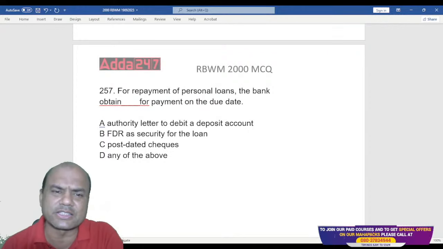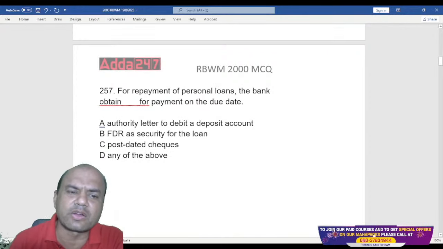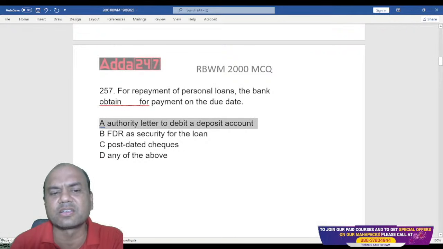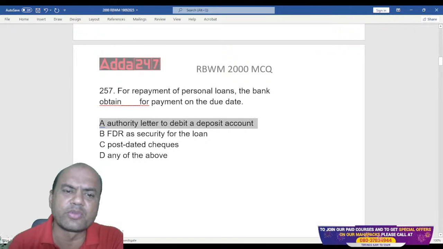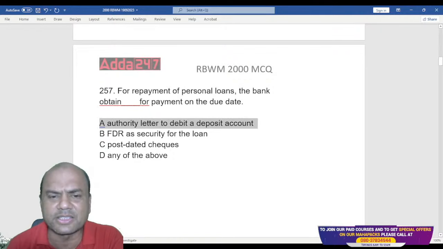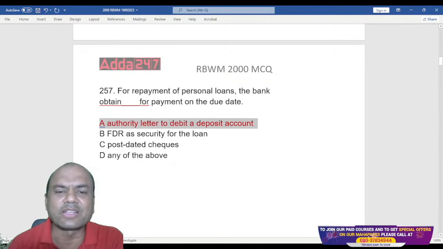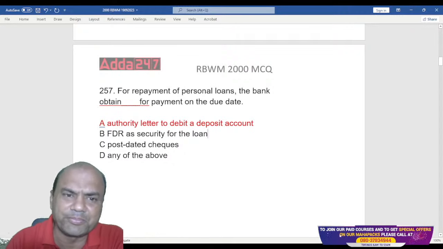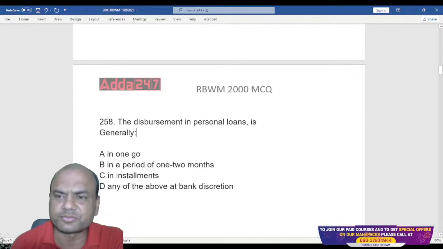Gone. All those days are gone now. Directly authority letter, that also we call SI now, right? Standing instruction. Authority letter means SI. So we take SI only. That is the only point, isn't it? Because nowadays PDCs and all these things, everything is gone. Okay? Next one.